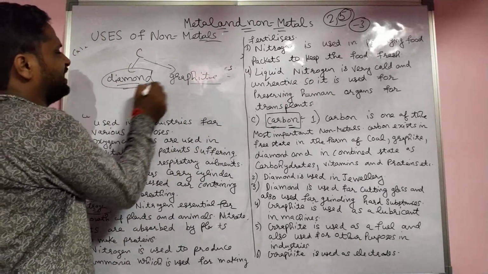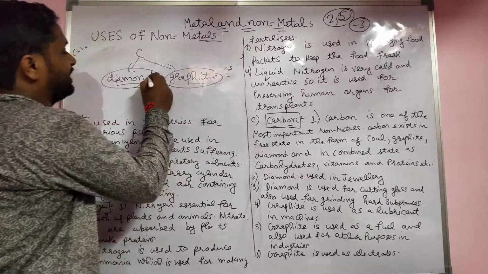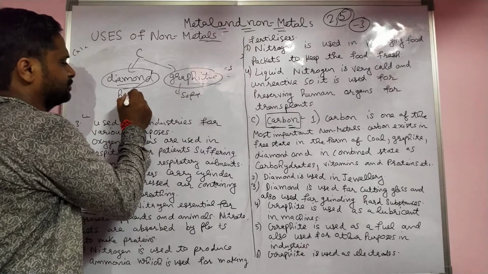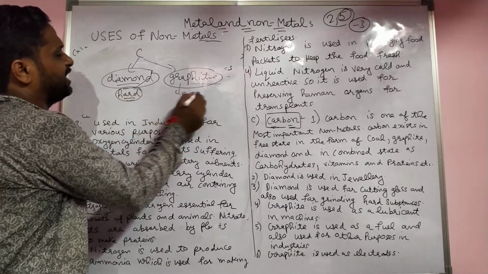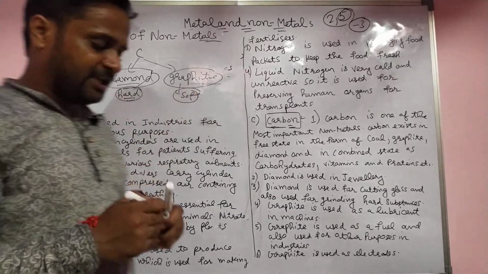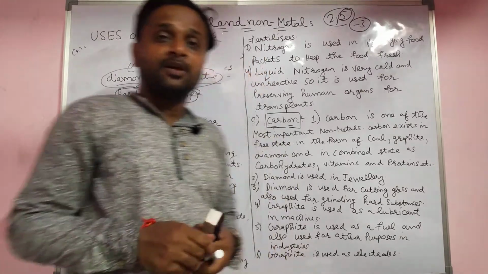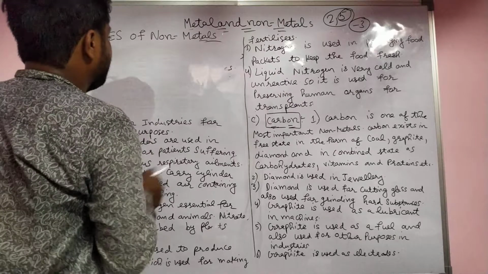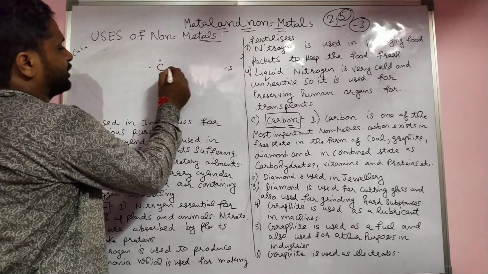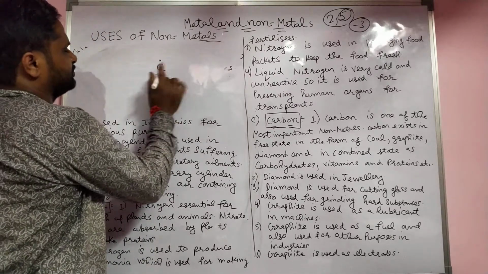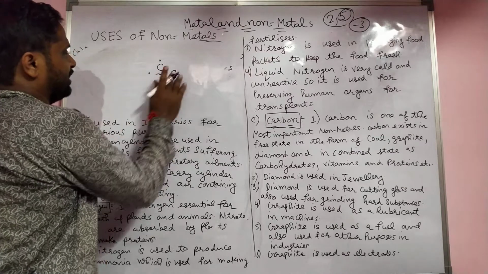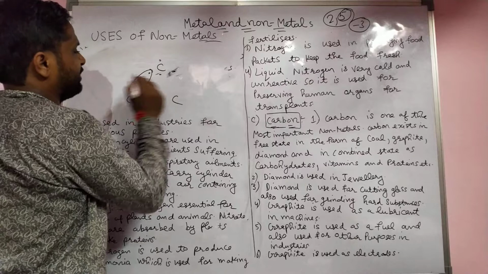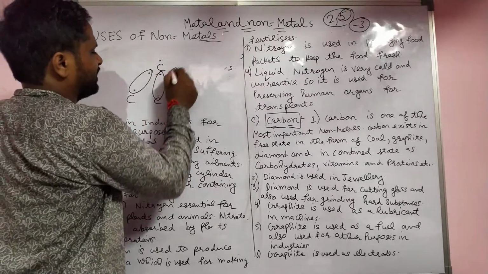Sorry, diamond is hard in nature. Graphite is soft in nature. That depends upon their bonding. Actually, in a diamond, every carbon atom has 4 electrons, and they form sharing bonds with other carbons.